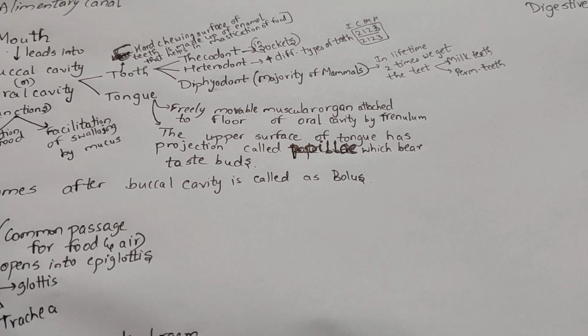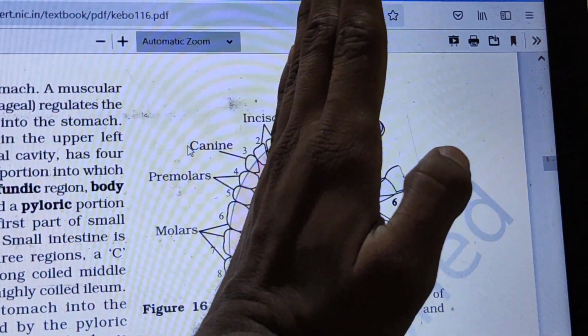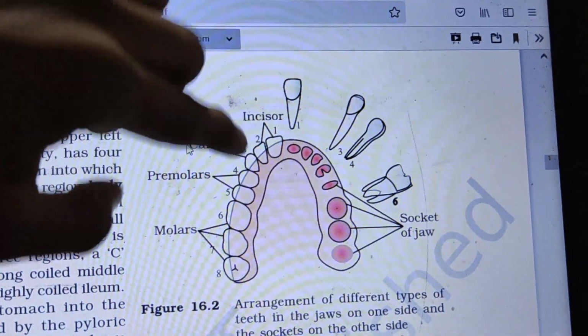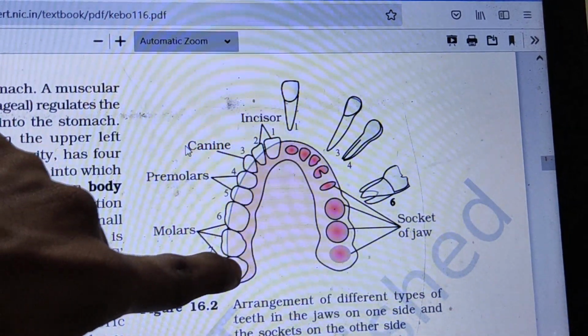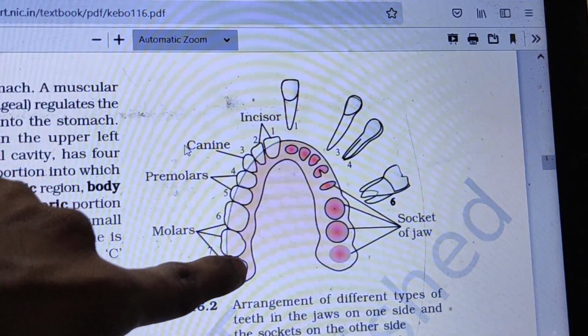And then the human dental formula is 2123 by 2123. You can ask how the dental formula came and what it is. We should take a quadrant of our mouth. If we take a quadrant of the mouth, it has two incisors, one canine, two premolars, and three molars. Generally, this third molar is called the wisdom tooth, which comes only after 18.